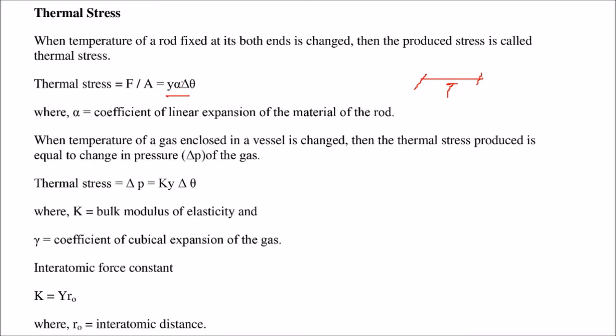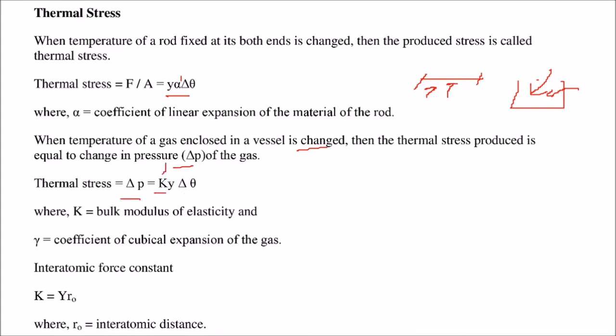Here alpha is the coefficient of linear expansion of the material of the rod. When the temperature of a gas enclosed in a vessel is changed, the gas will change the pressure, so the thermal stress produced will be equal to the change in pressure, delta P. So delta P, that is the thermal stress, is equal to K gamma delta theta.